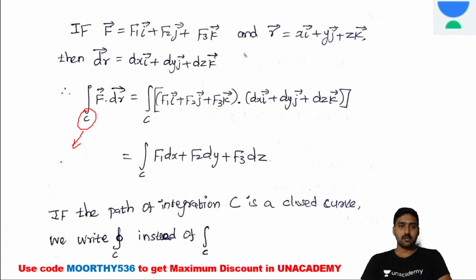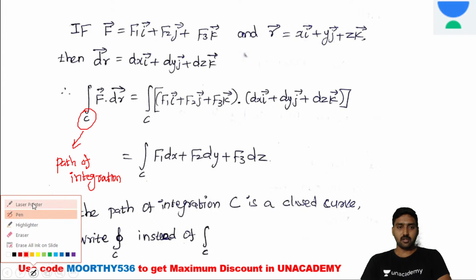Where C is the path of the integration. It may be a straight line or parabola or ellipse, whatever it may be, it will be considered as the path of the integration. Now, coming to F vector dot dr vector.